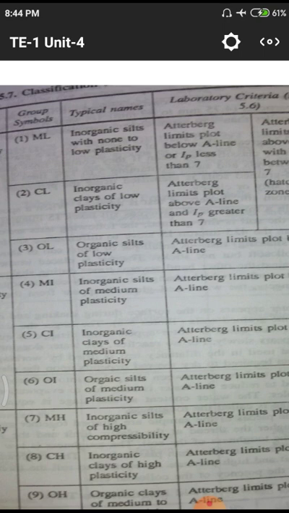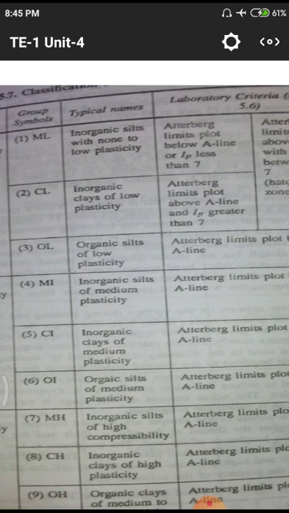So we have to remember ML, CL, OL: low plasticity, low plasticity, low plasticity. First we have inorganic silts, that means M. Second we have inorganic clays, that means C. Third we have OL, that means organic silts.